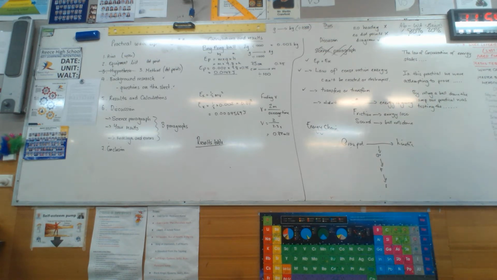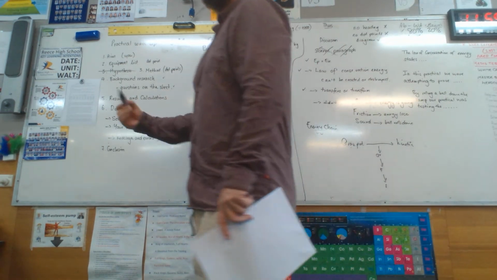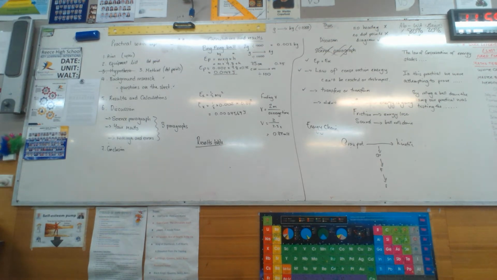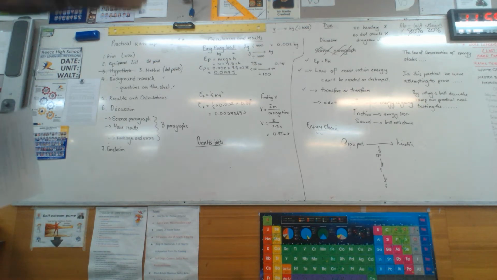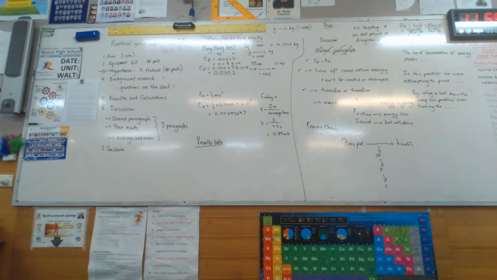Now, Miss Moore was super harsh on her kids. So if they did not have the 3 paragraphs, well, this one would be 4, but they didn't have the structure that she wanted, she gave it back to them. And I'm going to do it this time around. So if you get your prac back, it's got a big red thing that says resubmit. Something of this you haven't done correctly. So I'm going to give it back to you. I'll tell you what to do, but then you'll have to resubmit it. So it's probably much better to do it correctly though.